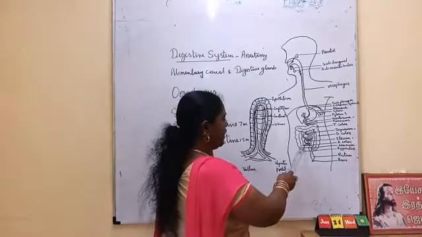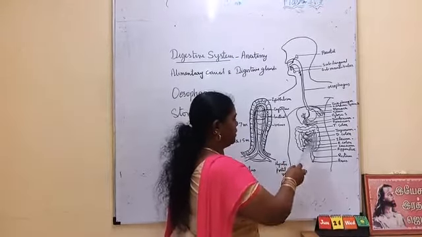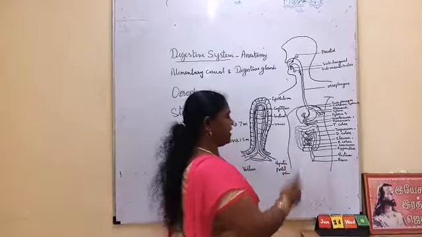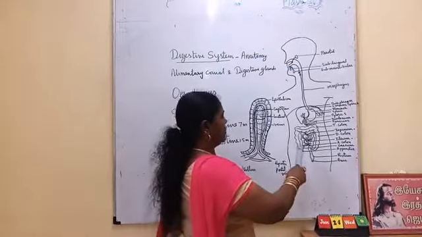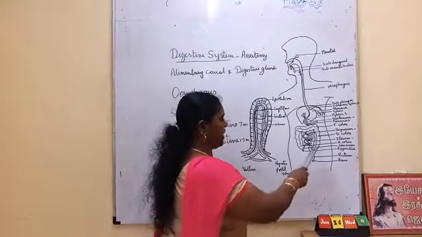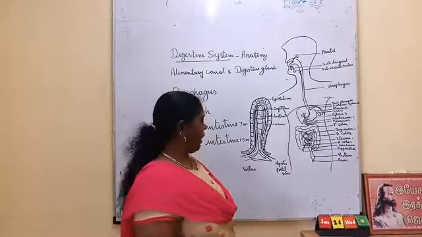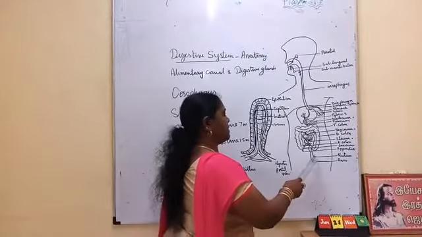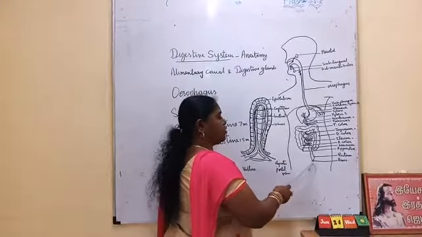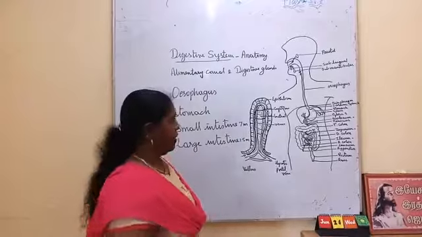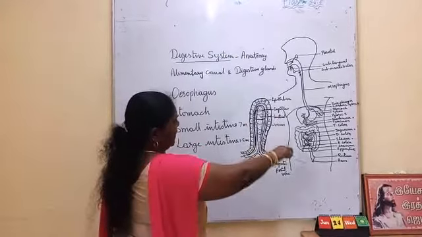So these are the different parts of the large intestine. Then the large intestine ends with the rectum. The rectum stores the undigested food, which is passed out through the anus. These are the parts of the digestive system.